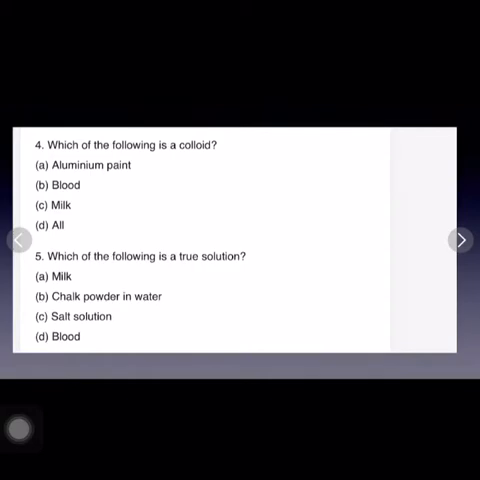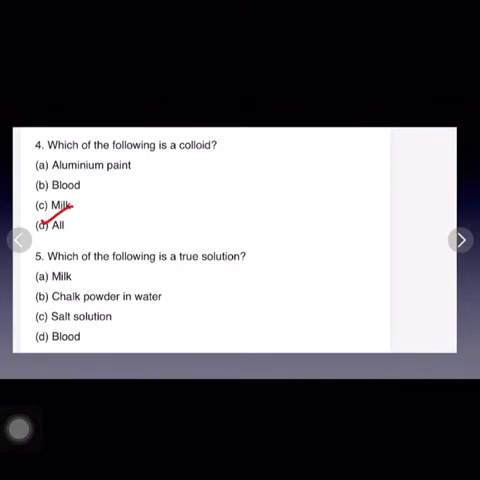Next question is question number 4. Which of the following is a colloid? So colloid is a mixture in which one substance mixed through other substance that will not mixed with other substance completely. So out of all these three, all are the colloids. Milk, blood and aluminium paint, all are colloids.